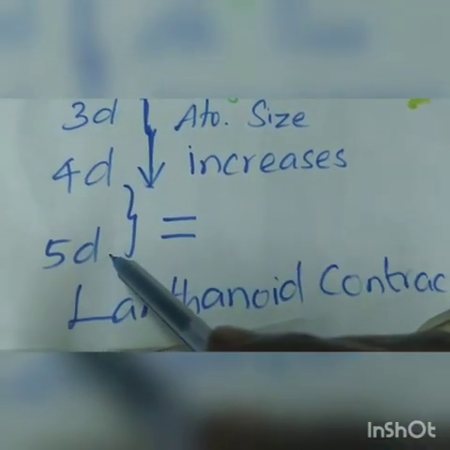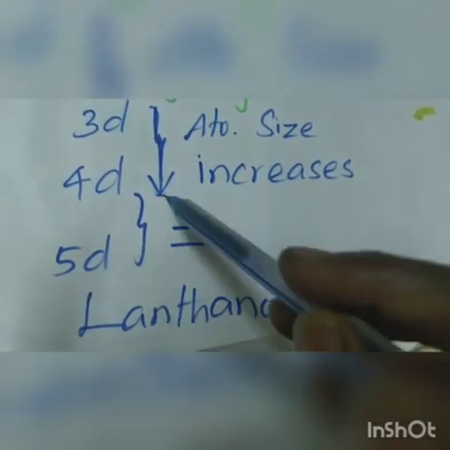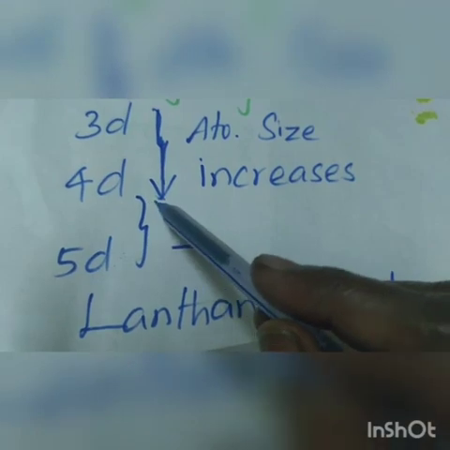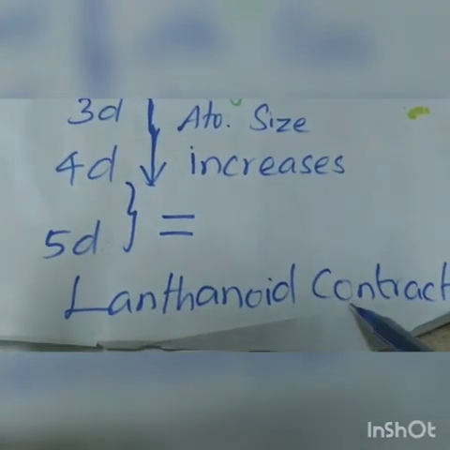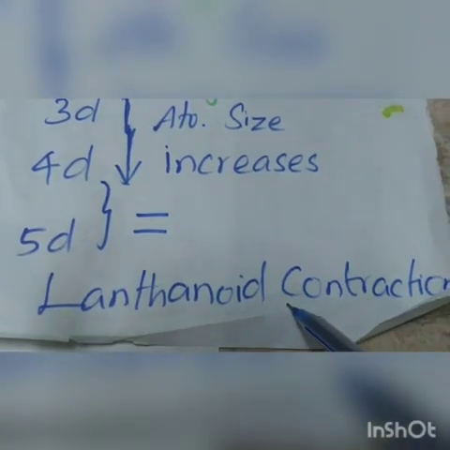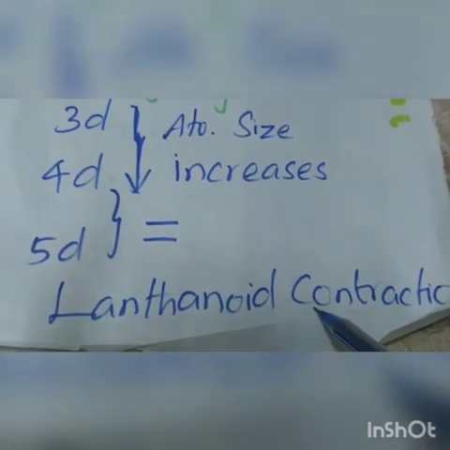But the 5d series elements have atomic size nearly the same as the 4d series due to lanthanide contraction. Later we will discuss lanthanide contraction in this chapter.